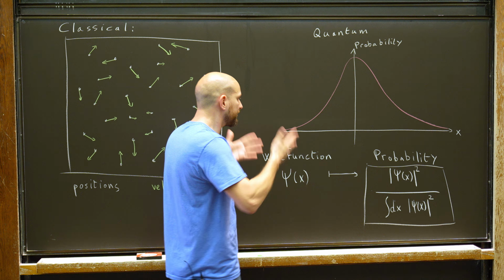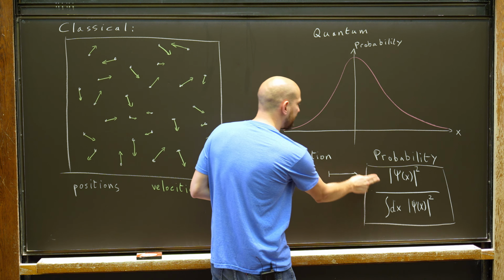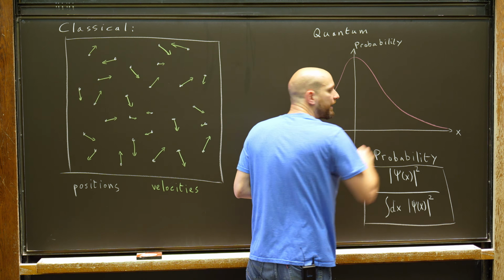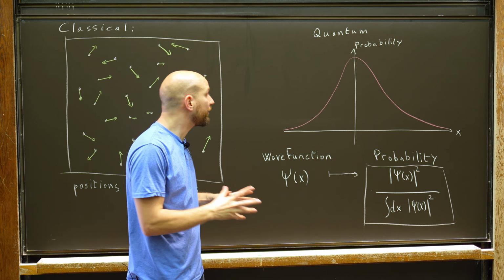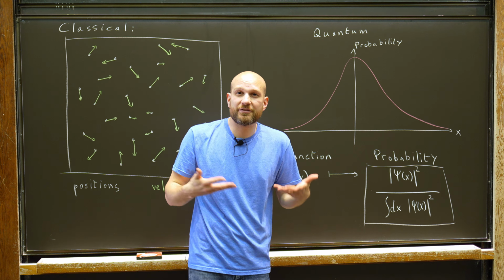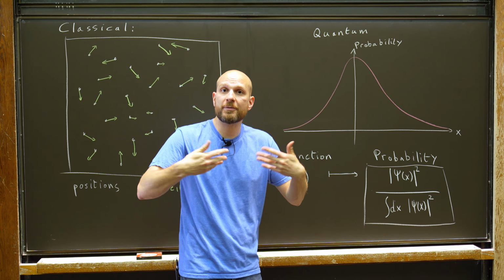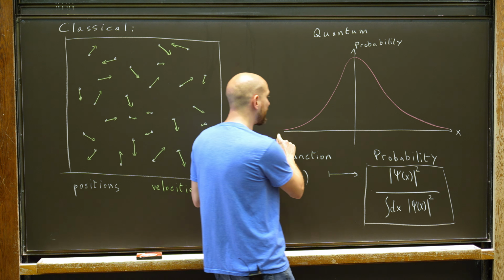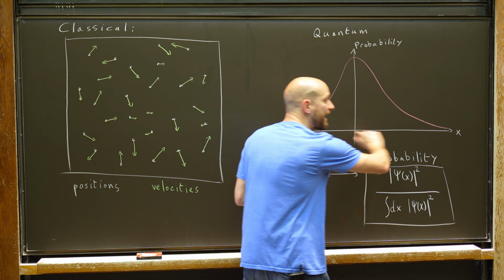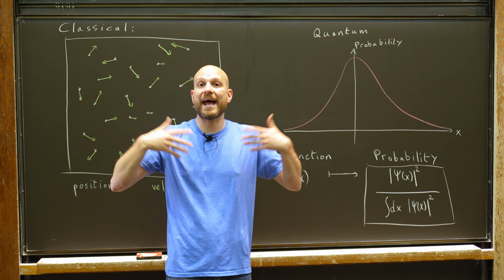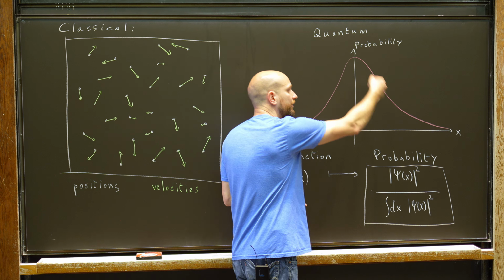Now, for example, let's assume that this probability distribution looks like this bell curve over here. So before I perform a measurement of the position, my particle doesn't have a position. Then I perform a measurement, and what will come out is some value on this x-axis here, chosen at random, distributed according to this normal probability distribution.